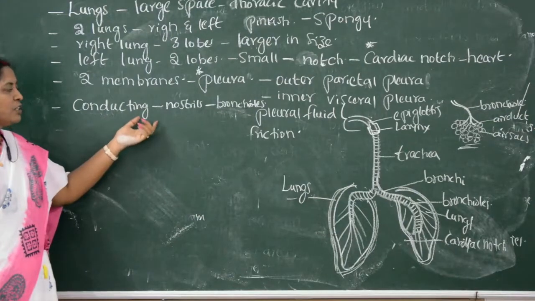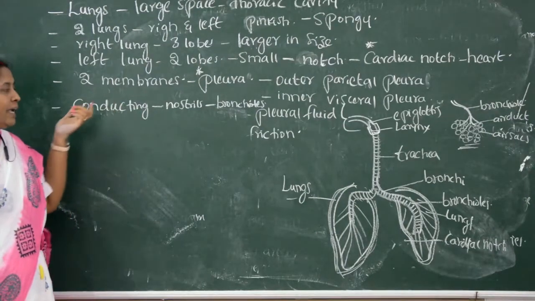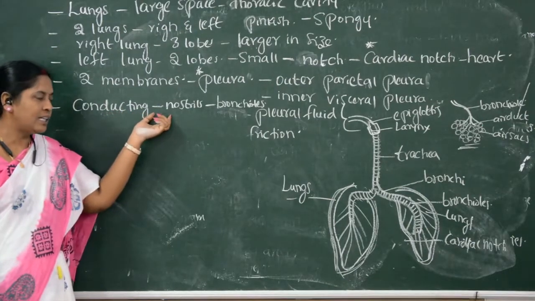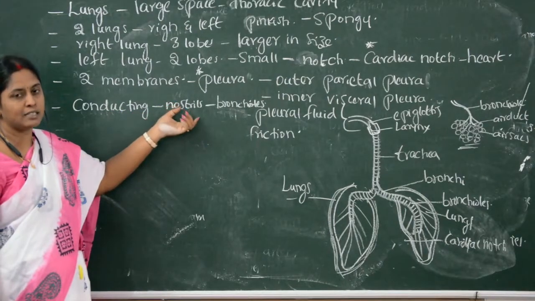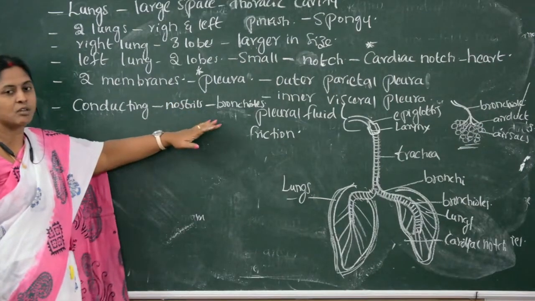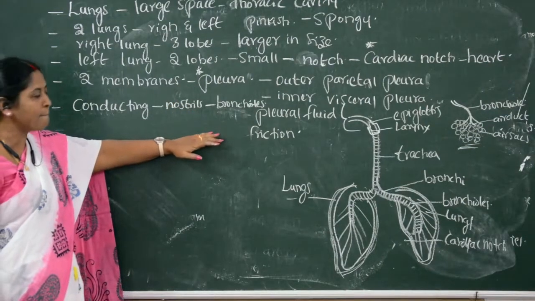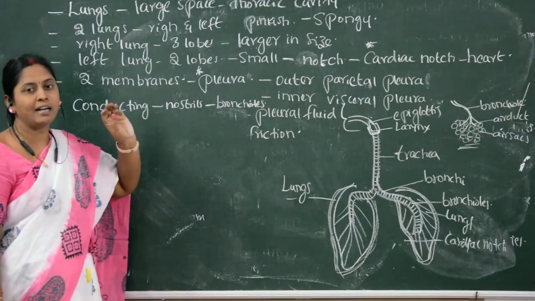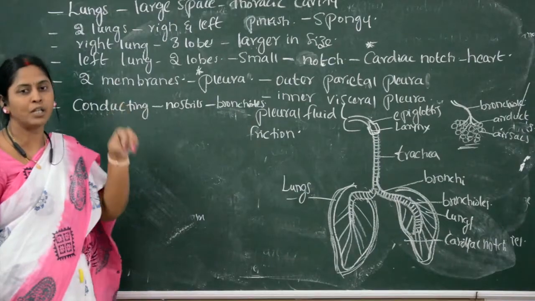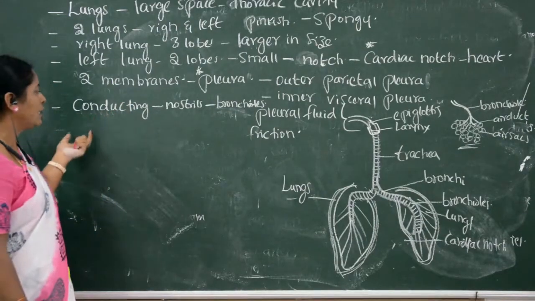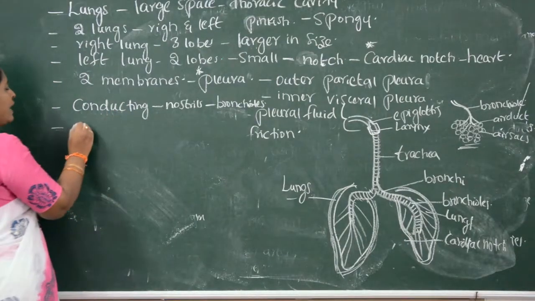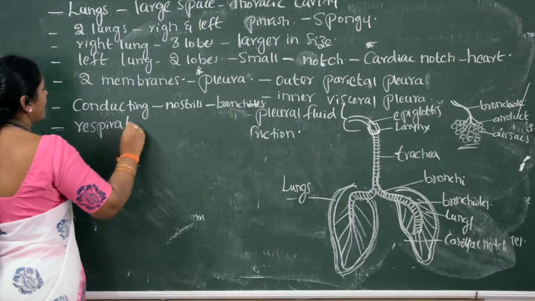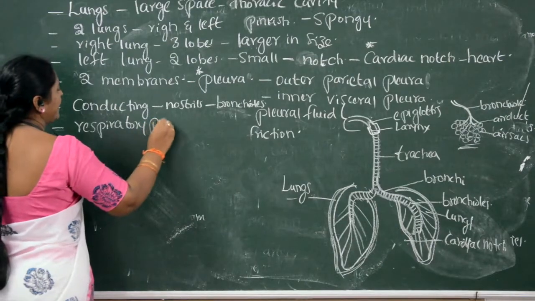What is the function of the conducting part? The atmospheric air enters from the external nostrils to the nasal chambers, to the larynx, from the larynx to the trachea, and from the trachea to the bronchi till the bronchioles. So the part which conducts atmospheric air into the lungs is called the conducting part. The next part is called the respiratory part.